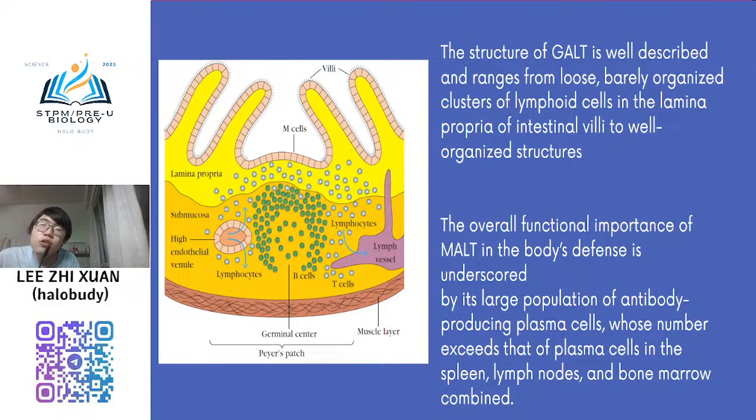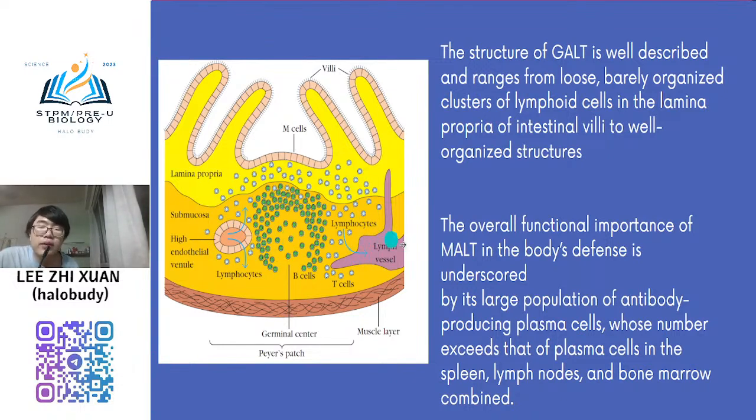Okay, so the structure of GALT is well described and ranges from loose, barely organized clusters in the lamina propria of the intestine wall to well organized structures. So normally this is Peyer's patch tissue; you can see these are all Peyer's patch tissue. Actually this is the structure of your small intestine.